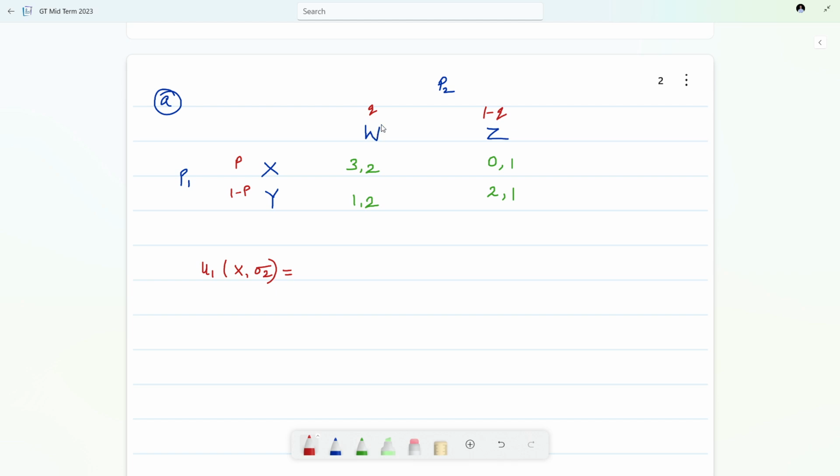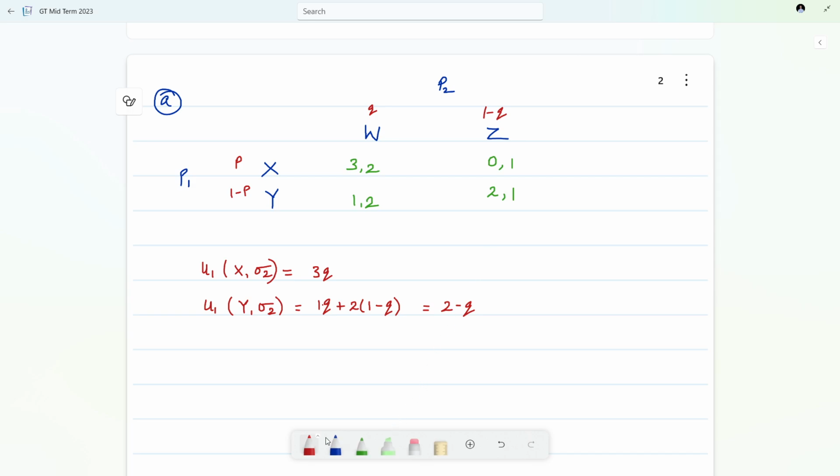So what will happen? 3 into Q plus 0 into 1 minus Q, which makes no sense, so it will be 3Q only. Utility of player 1 when he is playing Y and the other player is mixing: it will be 1 into Q plus 2 into 1 minus Q. So this will become 2 minus 2Q plus Q, so this will become 2 minus Q, right?